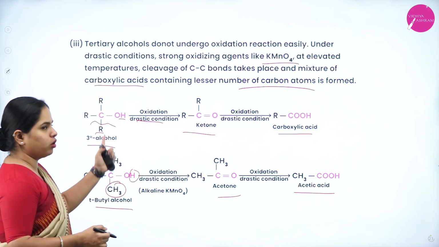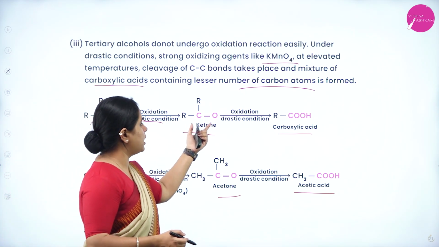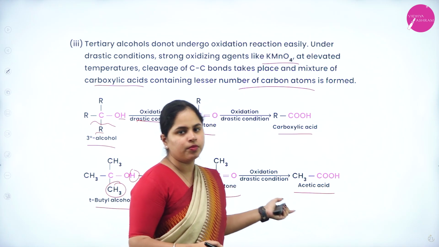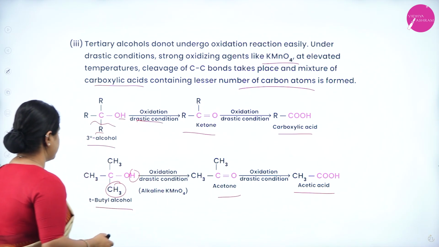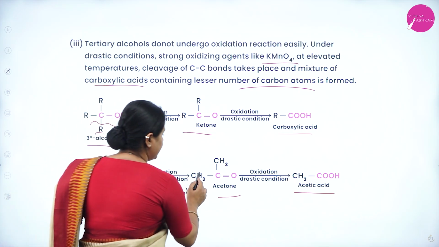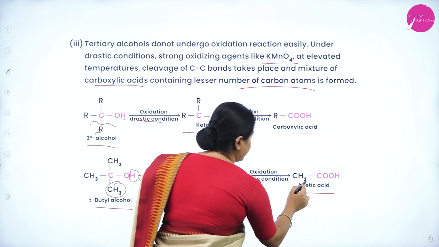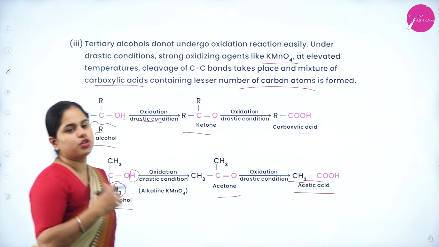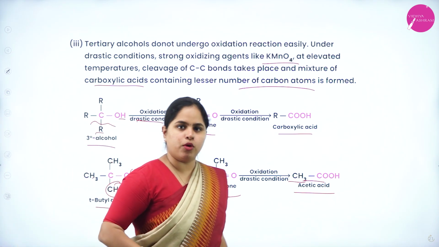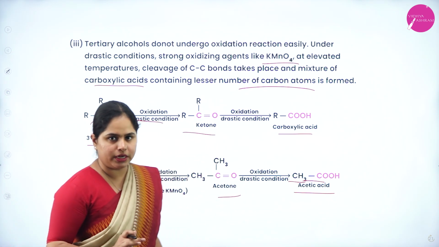that means in total 4 carbon atoms. But your ketone is having only 1, 2, 3 carbon atoms. The acid is also having a lesser number of carbon atoms. So, here also you can see initially there were 4 carbon atoms and then you have only 3 and finally you have only 2 carbon atoms. So, there will be lesser and lesser number of carbon atoms as you proceed with this oxidation. I hope it is clear, right?